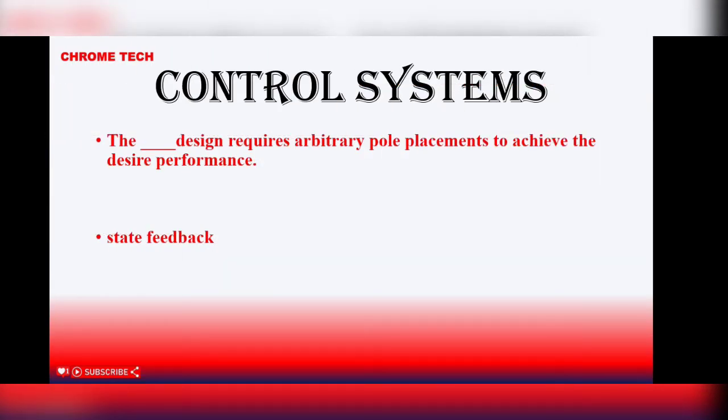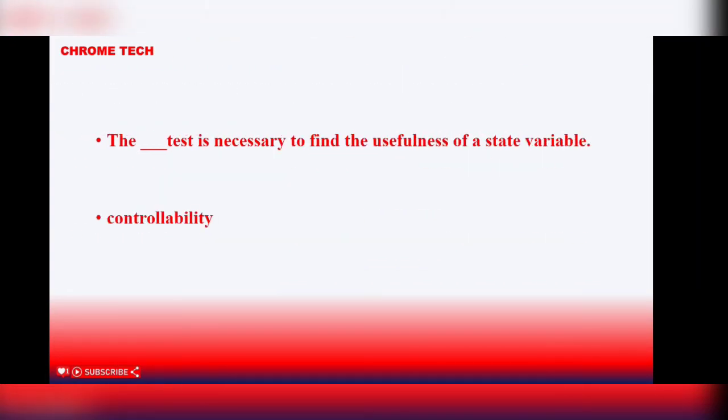First question. The dash design requires arbitrary pole placement to achieve the desired performance. State feedback is the correct answer. Next question. The dash test is necessary to find the usefulness of the state variable. Controllability is the correct answer.